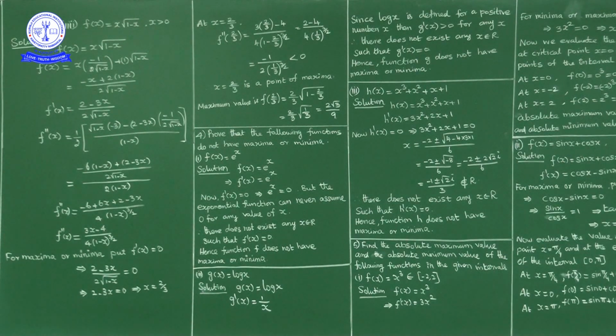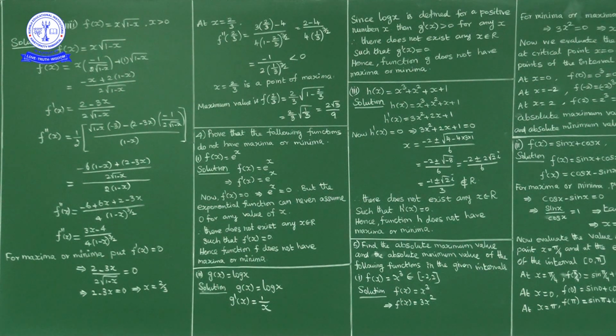Now, what is the procedure to find local minima or local maxima? For a given function f of x, find f dash of x. Then find f double dash of x. Next, equate the first derivative to 0, that is, put f dash of x equal to 0 and find the zeros of f dash of x. Now verify the sign of f double dash of x at the points where f dash of x equals 0.